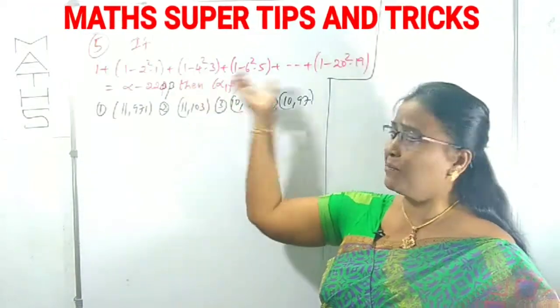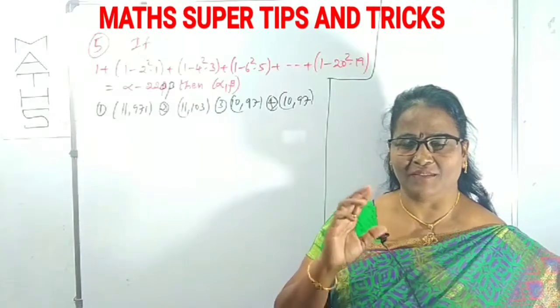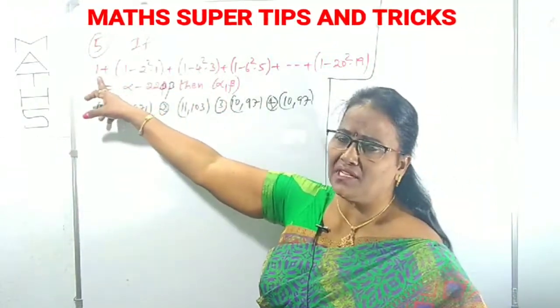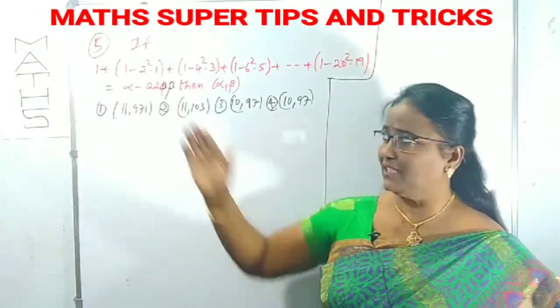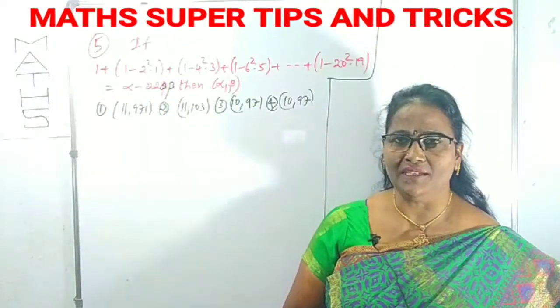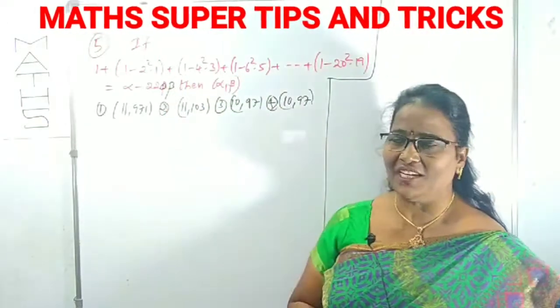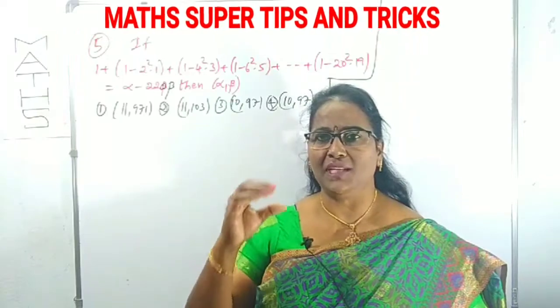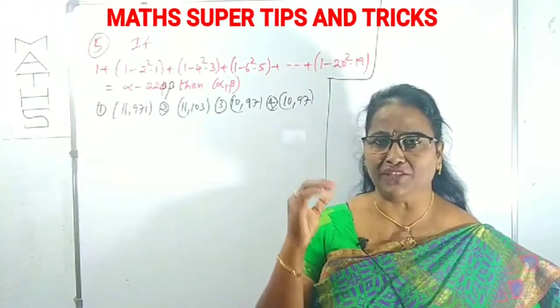There are 10 brackets, which means there are 10 terms, all these brackets except the first one. We can concentrate on the first one additionally after taking the nth term of this bracket. All these brackets follow a particular pattern. What is that pattern? What is the general term? From that we can find out first.